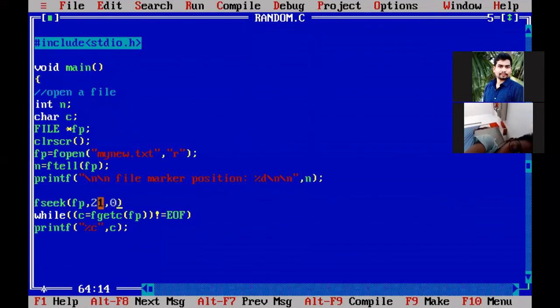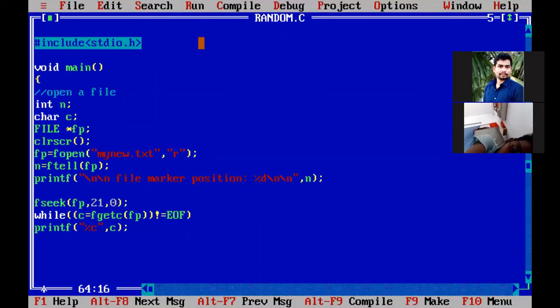With respect to the beginning of the file, 21 bytes are moved in the forward direction. The file marker is moved forward 21 bytes with respect to the starting of the file. For example, it is the starting of the file, so 0. From the beginning of the file, 0, 21 bytes are moved. The file marker will be moved by 21 bytes in a forward direction. So that is the meaning of this.